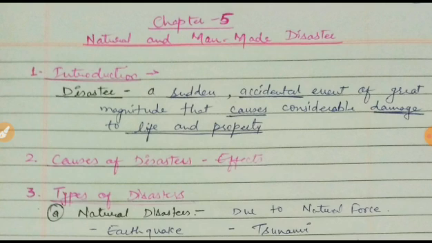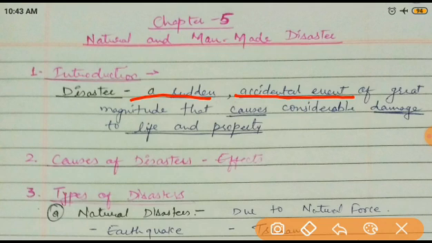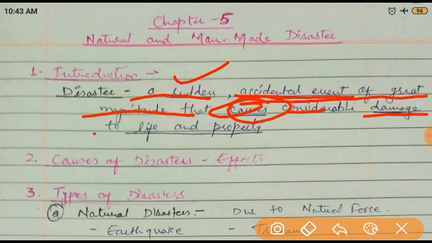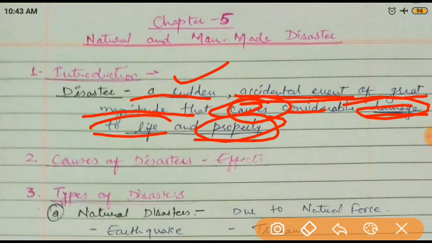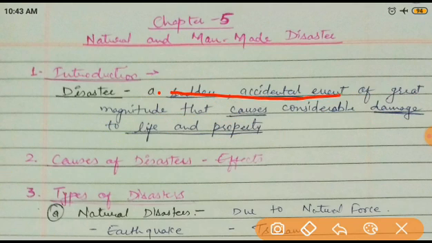So today, let's start with the introduction. Before starting, the chapter is about disaster. First of all, we have to understand what is disaster. A disaster is a sudden or accidental event of a great magnitude that causes considerable damage to life and property. Sudden means achanak. Two types of damages: life as well as property. So you have to remember these three points: sudden and accidental event causes damage to life and property. I hope you are clear about the definition of disaster.